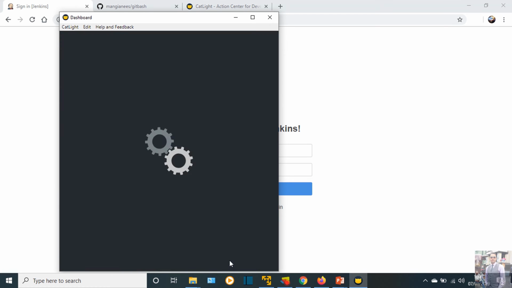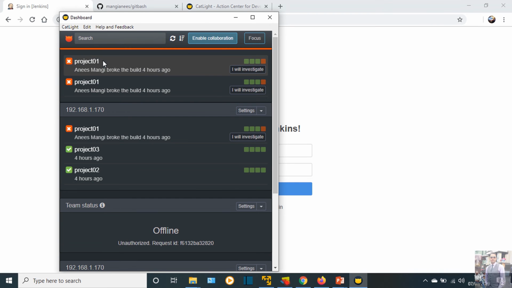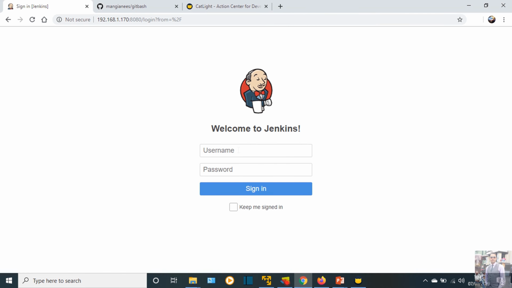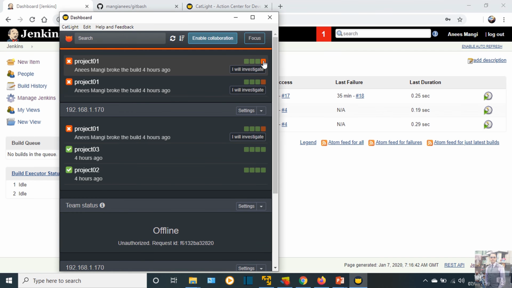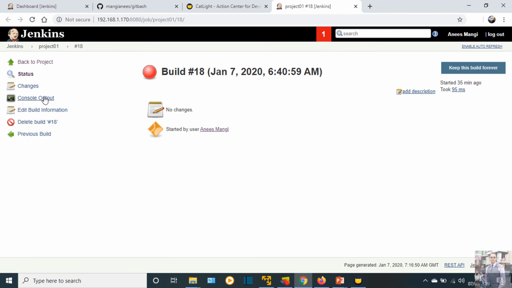It will show the list of all projects. The red ones here have failures. The green ones have succeeded. In the web interface here I will provide the username and password, and here are all three of the same projects, project 1, 2 and 3. You can also click here to see which build failed and why it failed.